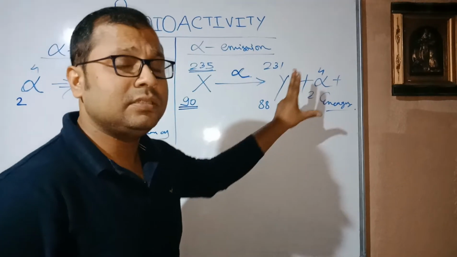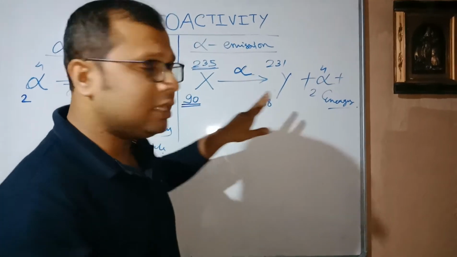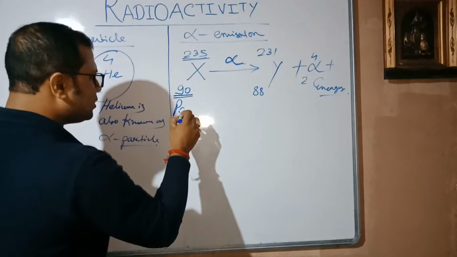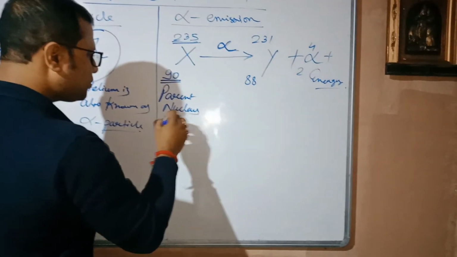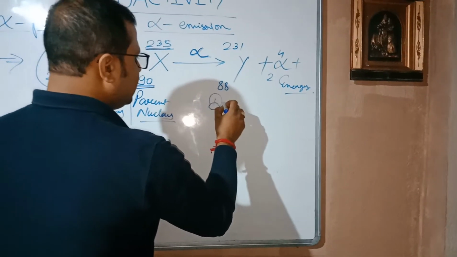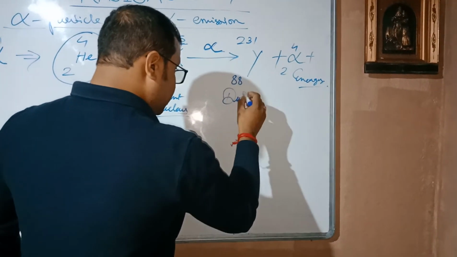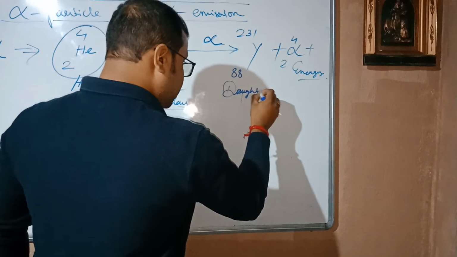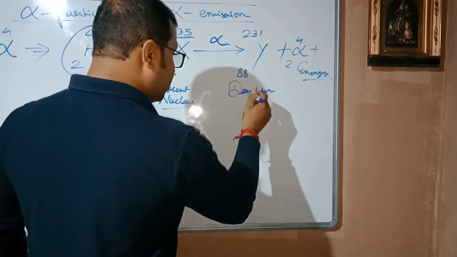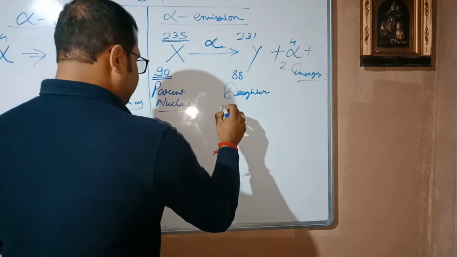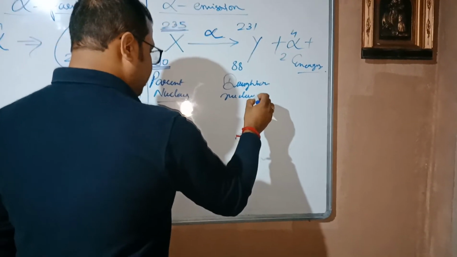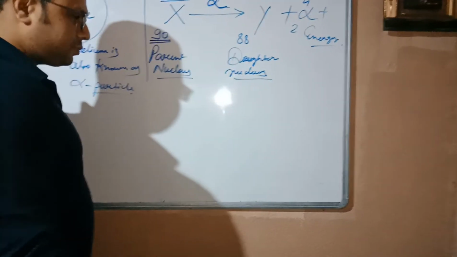What changes in the new nucleus, that is the daughter nucleus? This is called the parent nucleus. This is called the daughter nucleus. Strange. You must be thinking, sir, why is it not called the son? You can call it that, but in the book it is written daughter nucleus.